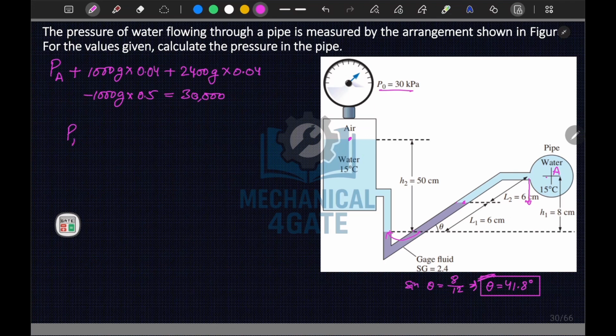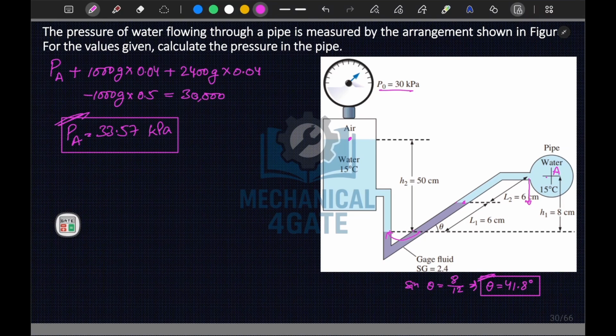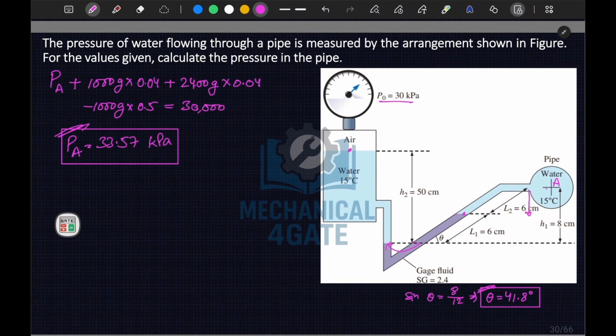So from here we can write that PA is equal to 33.57 kilopascals. I hope you get this. So generally the height taken is the vertical height only. We don't take into consideration the slant height.